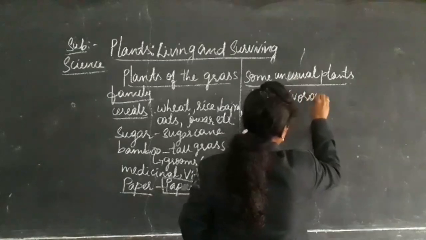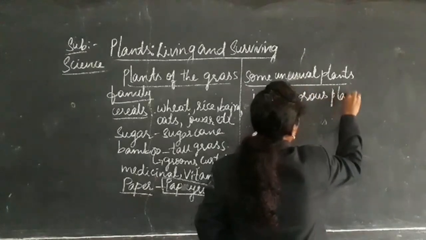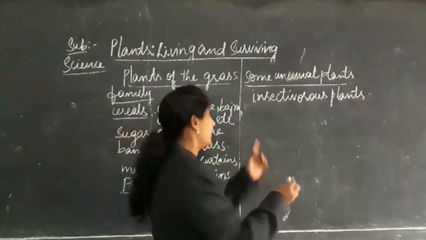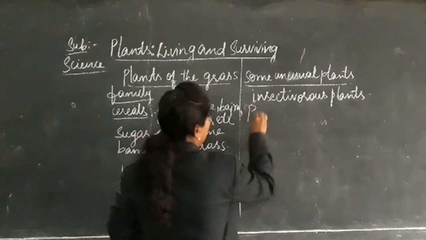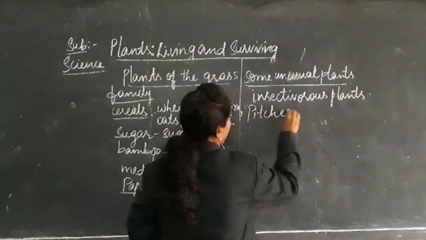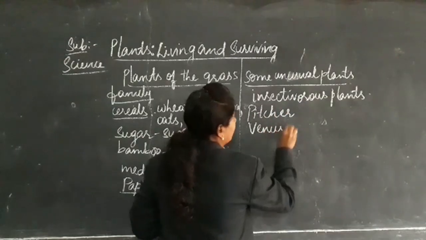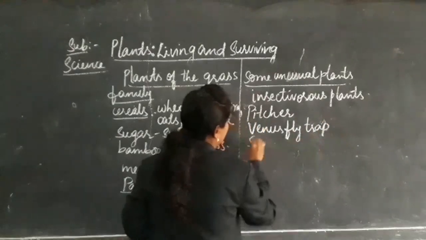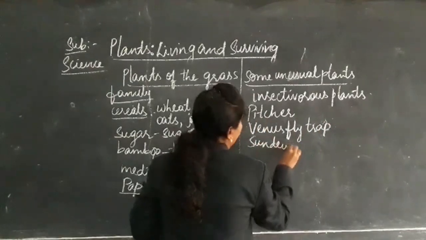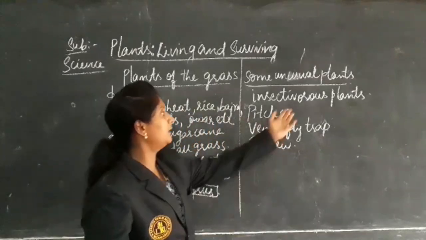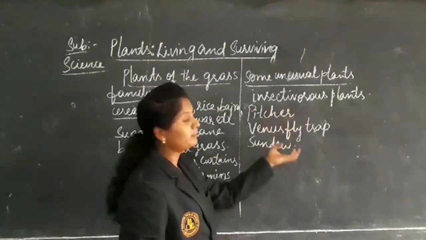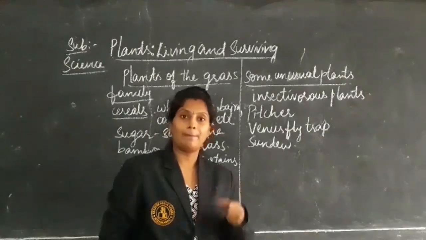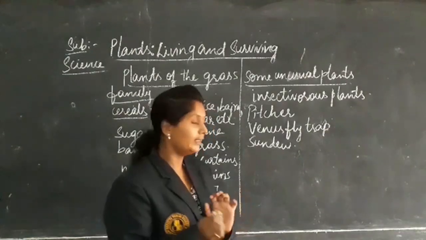Insectivorous plants. That means the plants' leaves are designed differently. Examples of this are pitcher, Venus flytrap, and sundew. These are a few examples of the insectivorous plants. That means these plants take their food by trapping and catching the insects.